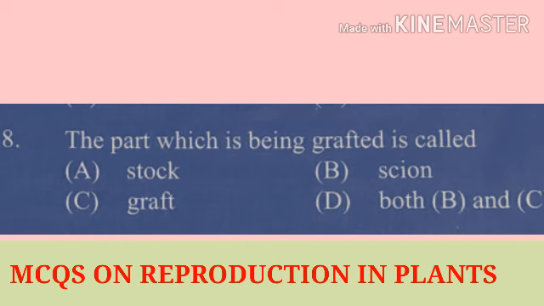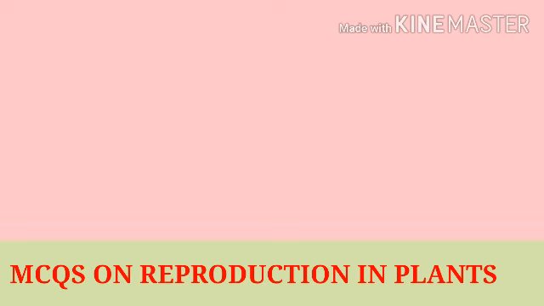Here the correct answer is D, that is both B and C. The part which is being grafted on the stalk is called scion or grafter in grafting. The correct answer is D, both B and C.